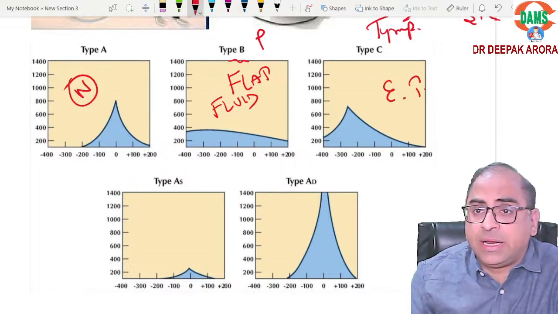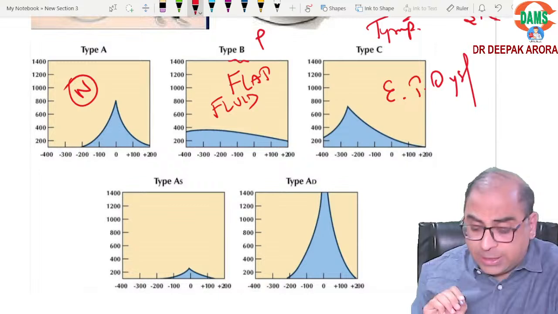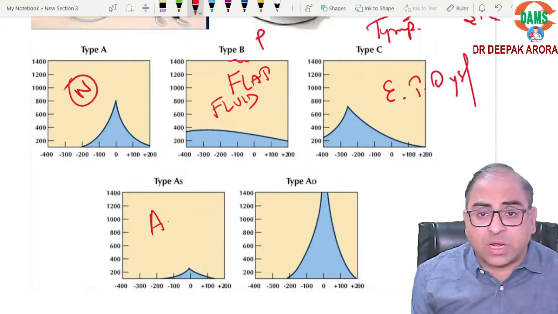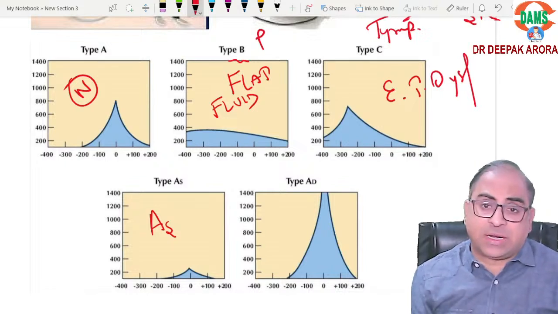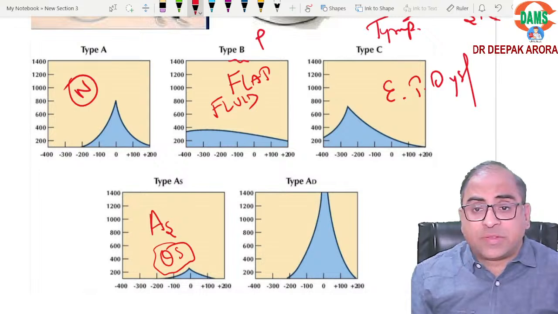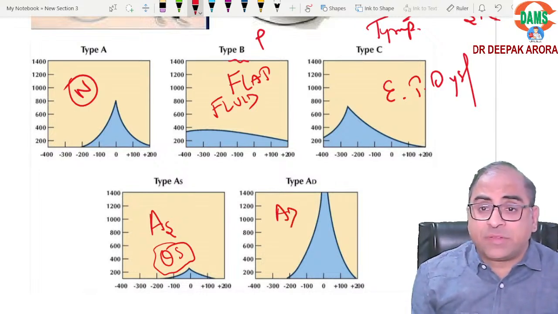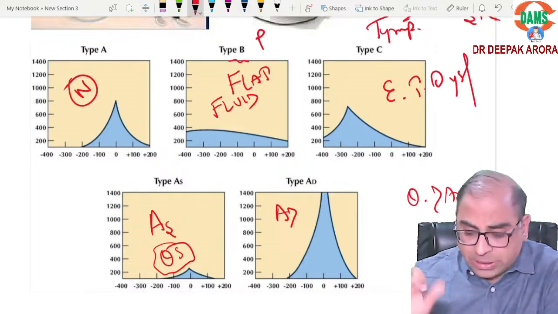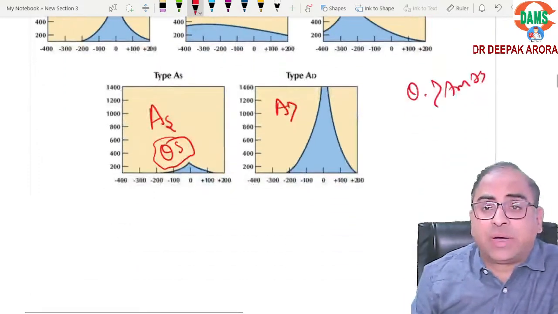Type C, everybody confident? This is ET tube dysfunction. If examiners show you this type of graph, it is AS graph, seen in otosclerosis and tympanosclerosis. And this is hypermobile AD graph, seen in ossicular damage. So these points should be on your tips. Am I understandable? Very simple, no hi-fi things.